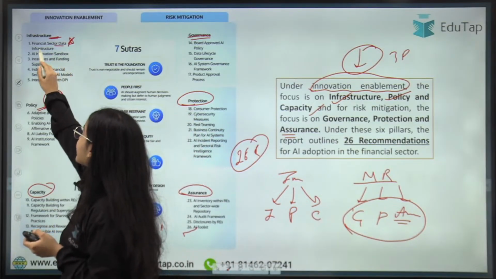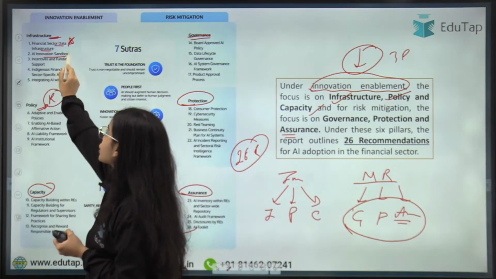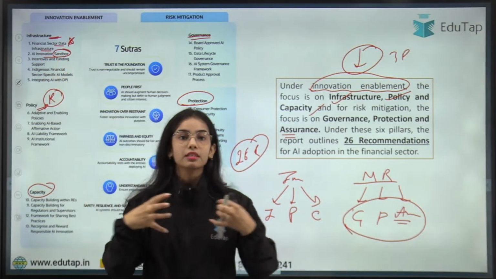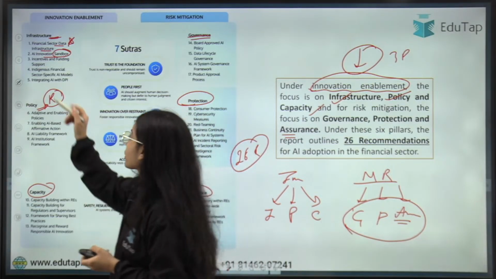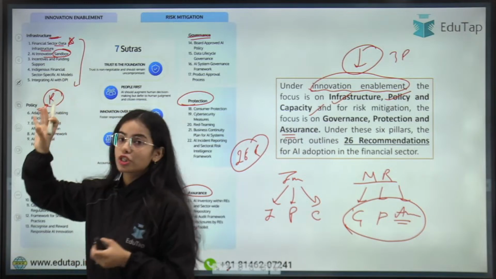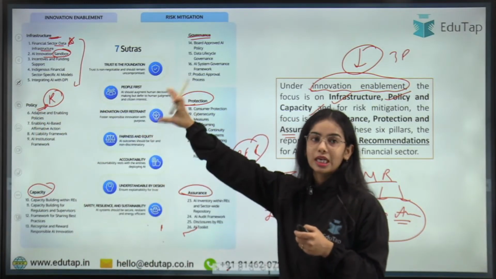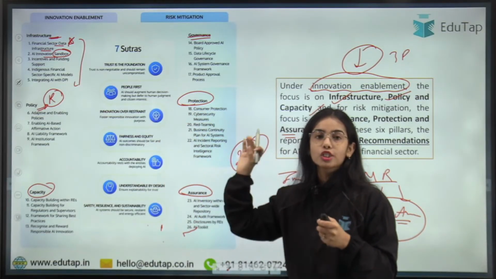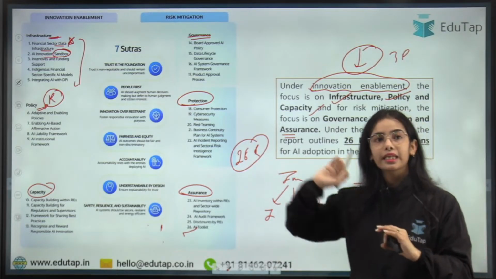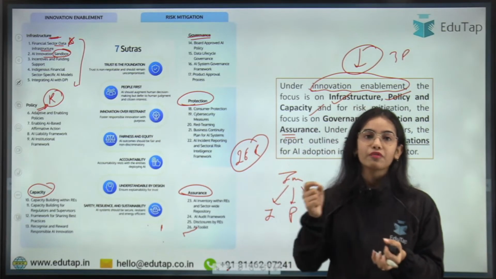So financial sector data infrastructure, the data infrastructure is there. AI innovation sandbox is the system through which testing can happen and such. We will discuss all these recommendations one by one, but try to understand that these are the 26 recommendations under the different strategic pillars. Let's understand them one by one. Then at the end, I will tell you how you can identify which recommendation is under which pillar.